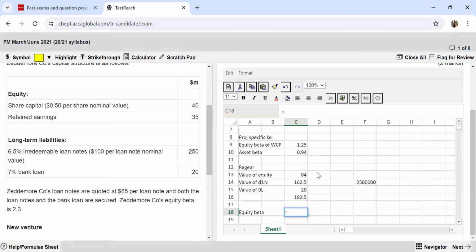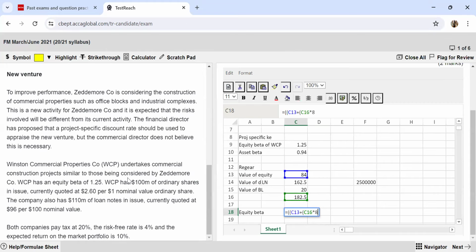So firstly, I take the numerator. The numerator is going to be 84 plus the value of my debt multiplied by 1 minus t. The tax rate is 20%, so I can straight away put it at 80% over here. Multiplied by 80%, this has become my numerator. Now the denominator is going to be plainly the value of my equity.